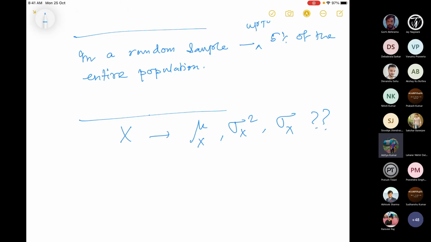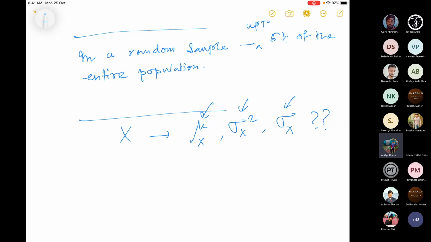Since I do not know the density function, or the PDF, of this random variable x, I can only try to find these parameters, which are the mean, variance, and standard deviation of the entire population, with the aid of a random sample.